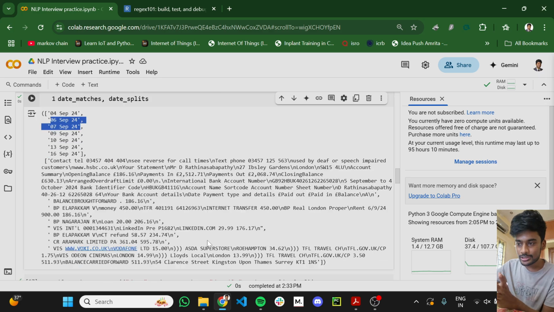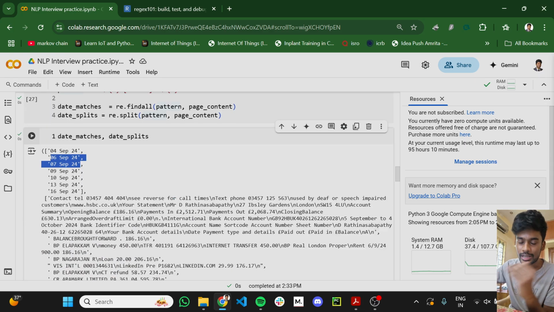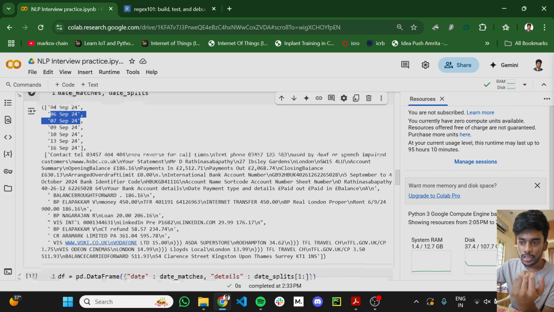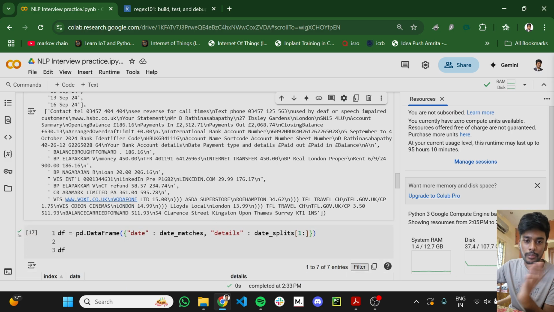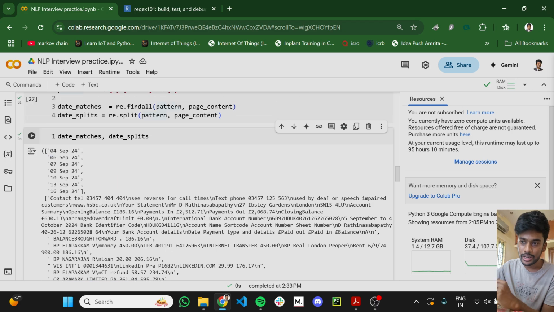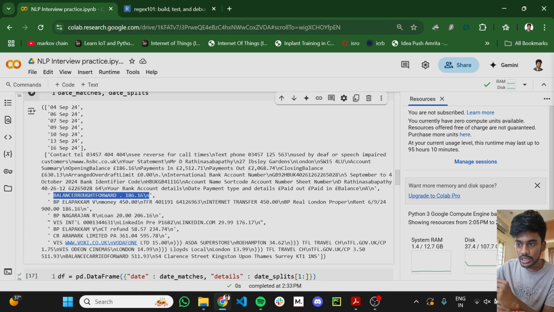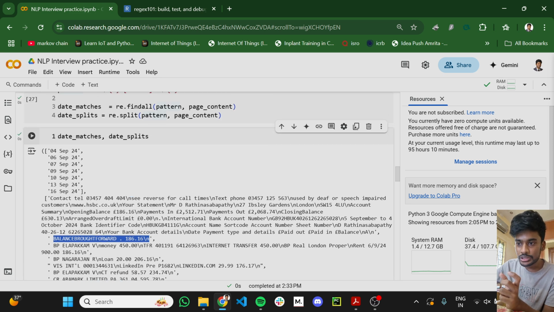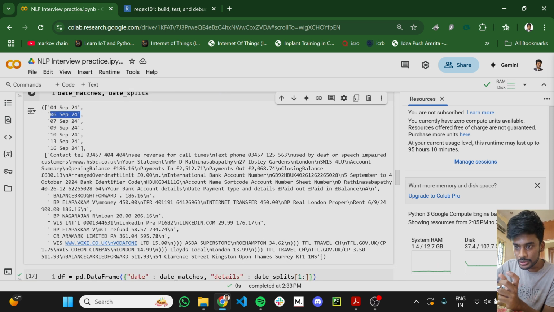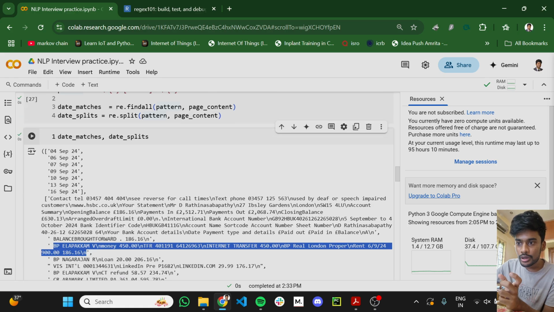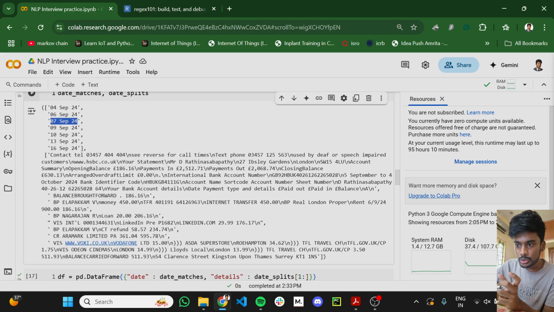Except for the first element, all the rest of the elements correspond to the transactions that happened on that particular date. For example, for 4th September this was the transaction, for 6th September this was the transaction, and for 7th September this was the transaction.